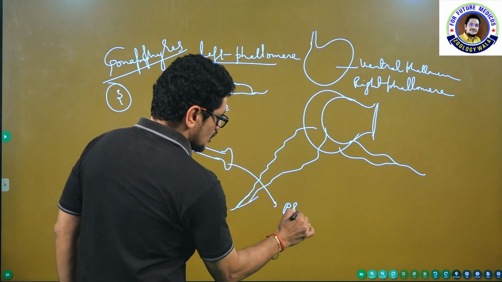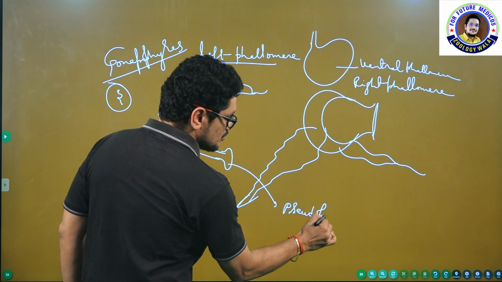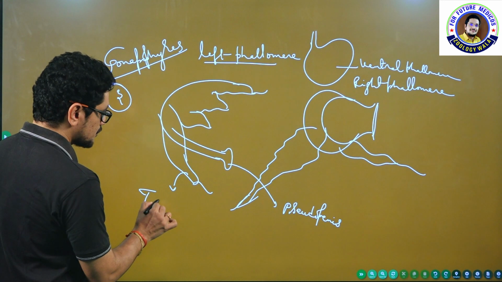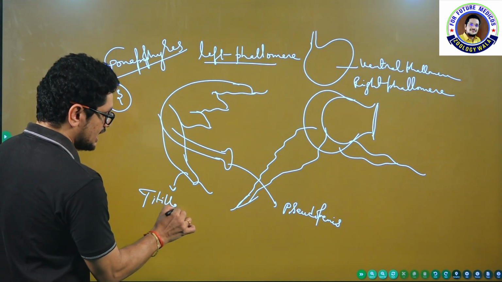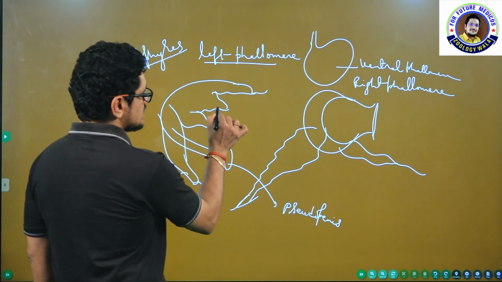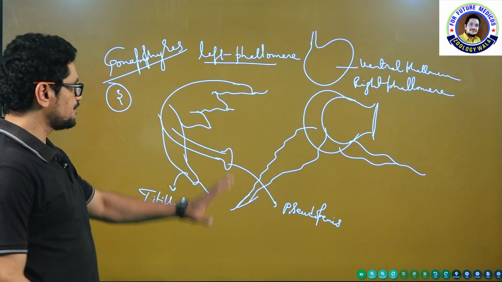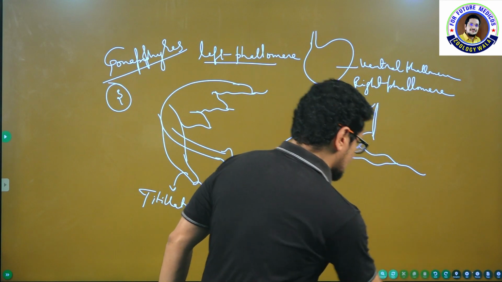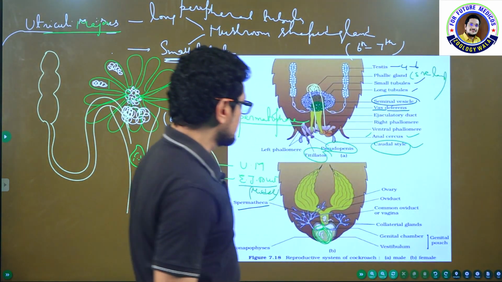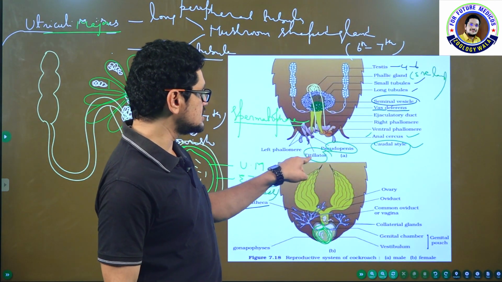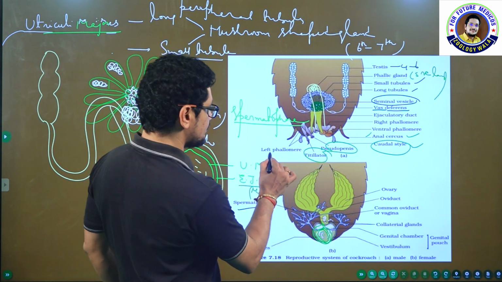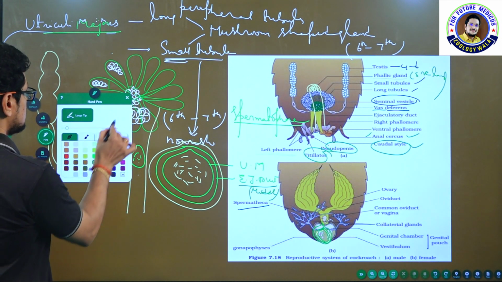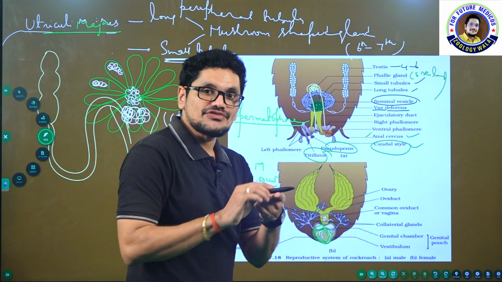This is called the pseudopenis. It is important from the examination point of view. You may be asked to identify the correct labeling. This is the titillator. This is the aspirate lobe. Okay, not required, leave it. So left phallomere, right phallomere, ventral phallomere. See it in the previous slide. See it here: this is the pseudopenis, this is the titillator. You have to remember this one is the left phallomere. So the pseudopenis and titillator are present on the left phallomere.